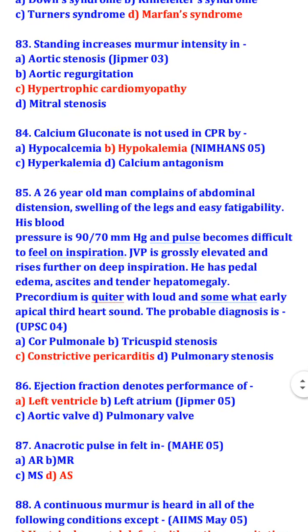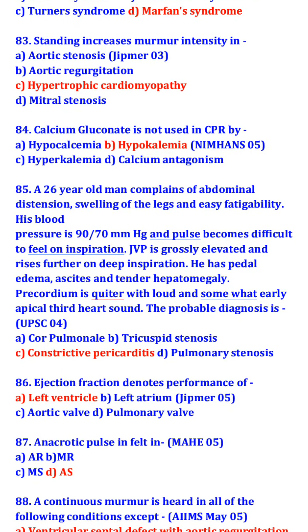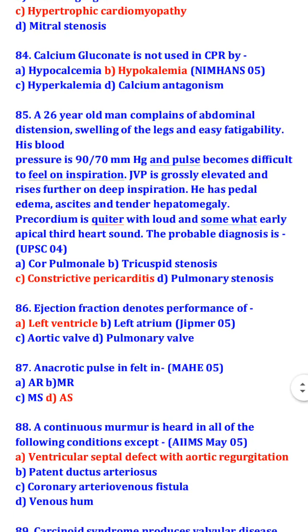A 26-year-old man complains of abdominal distension, swelling of the legs, and easy fatigability. His blood pressure is 90 by 70 mm of mercury and pulse becomes difficult to feel on inspiration. JVP is grossly elevated and rises further on deep inspiration. He has pedal edema, ascites, and tender hepatomegaly. Precordium is quiet with loud and somewhat early apical third heart sound. The probable diagnosis is constrictive pericarditis.